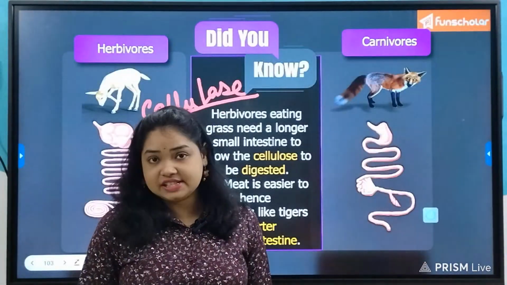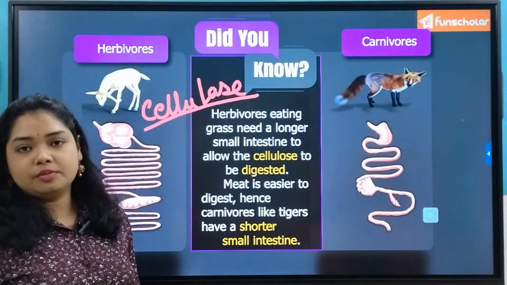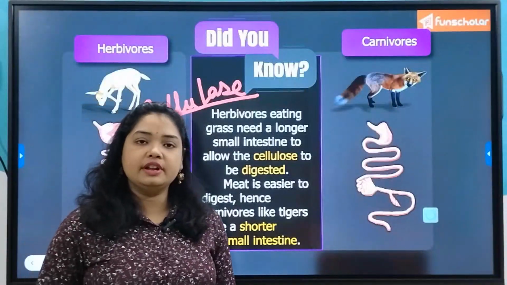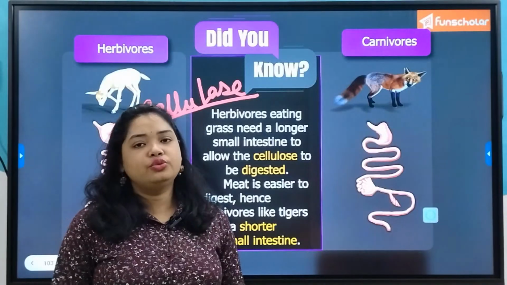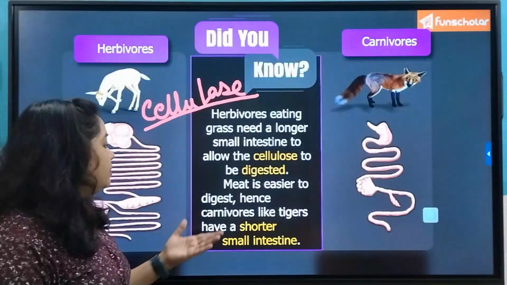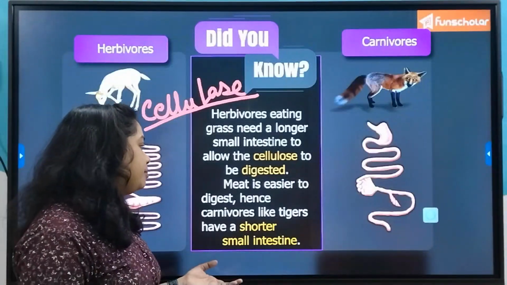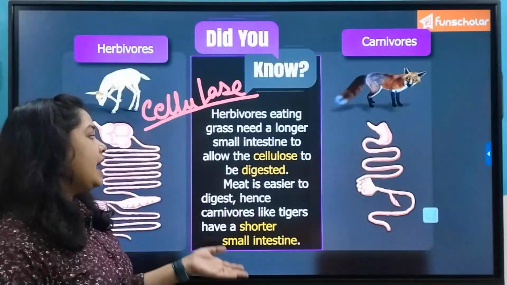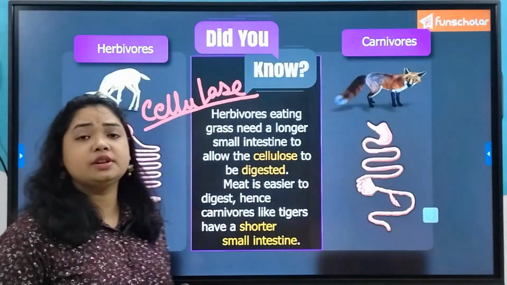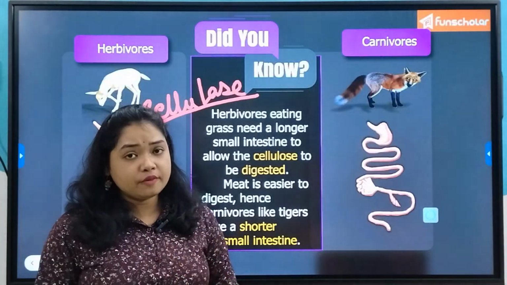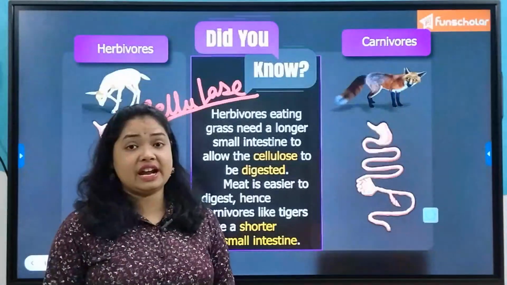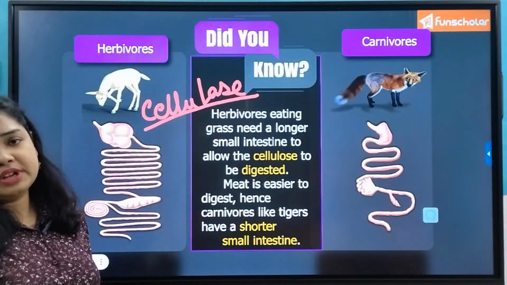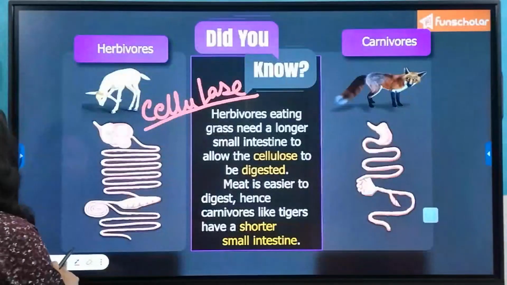So whatever plant products we take form part of the dietary fiber, and it is excreted out through the fecal matter. Meat is relatively easy to digest, because it contains mostly proteins and fats. So we have the enzymes to digest proteins and fats, but we do not have the enzymes to digest the cellulose present in the plant cell wall.